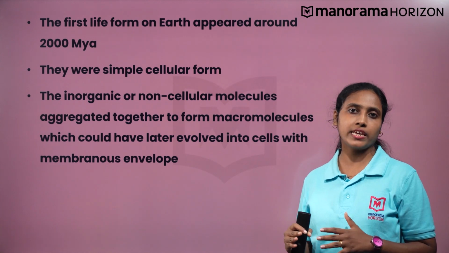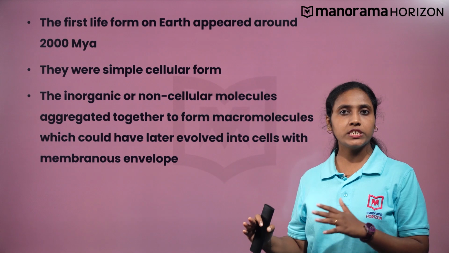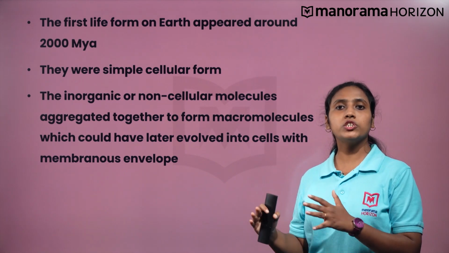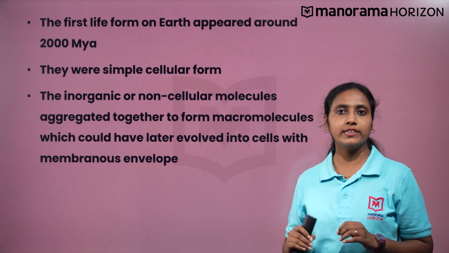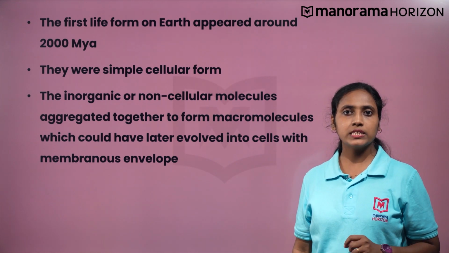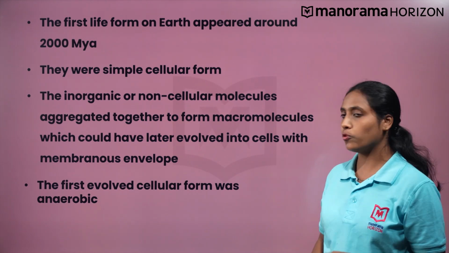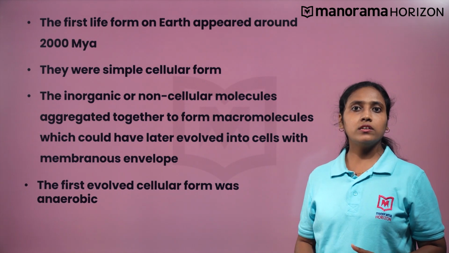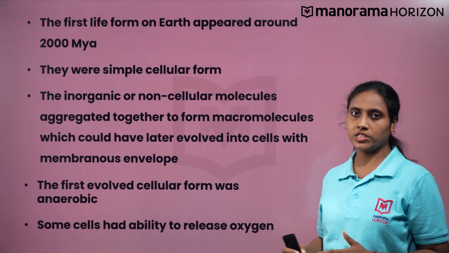with a membranous envelope. We know that during those times there was no oxygen on Earth, or the composition of Earth's atmosphere was entirely different from what it is today. Hence, the first evolved cellular form was anaerobic. Later, some of these cells had the ability to release oxygen.